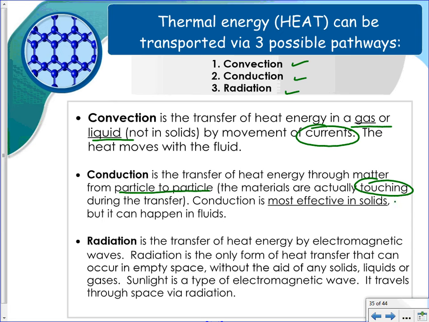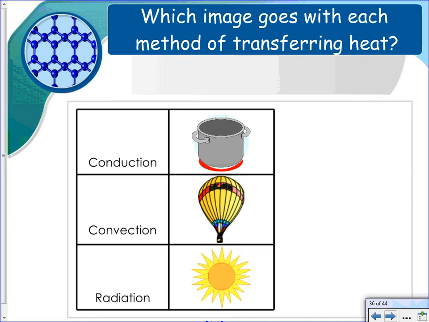It's most effective in solids because those particles are packed in tightly together. Radiation is transfer of heat energy by electromagnetic waves. It's the only form of heat transfer that can occur in empty space. So radiation does not require solids, liquids, or gas to do that. And that's how it travels from the sun to the earth, in that empty space there. All right, which image shows each of the methods, it's already said in there. You have conduction, this pot heating up here, convection, hot air balloon rising, and then radiation from the sun.